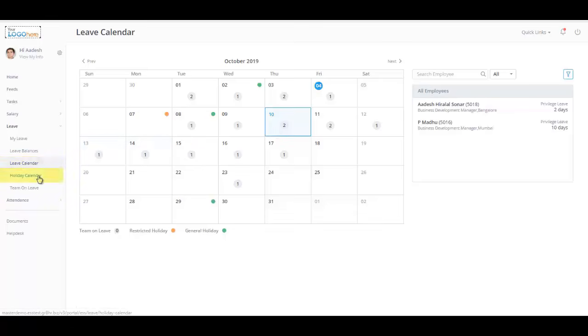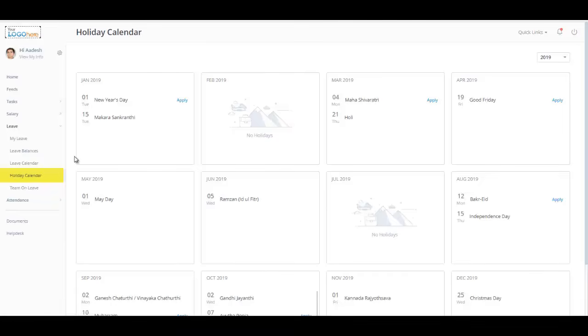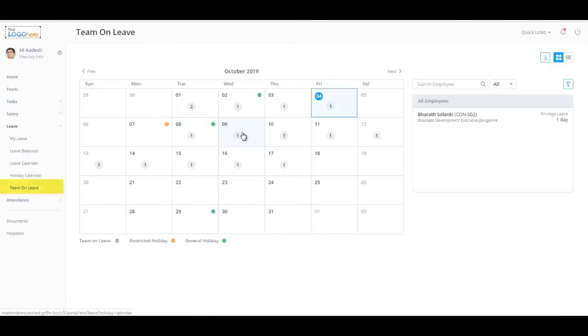Navigate to the Holiday Calendar section to view your general and restricted holidays for the calendar year. The Team on Leave section will give you an insight about your team members' away leave transaction details in a calendar view. Now let's move on to the Attendance tab.